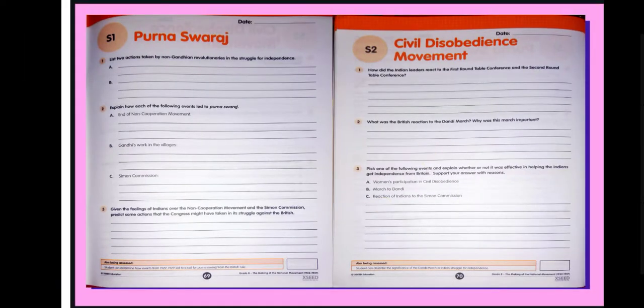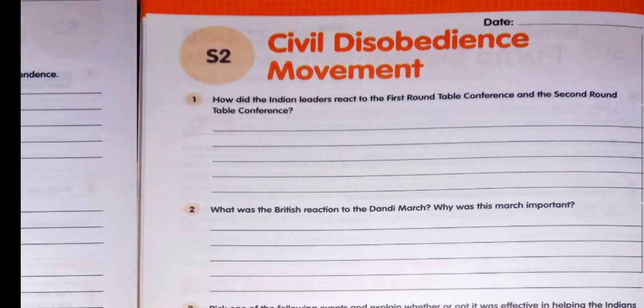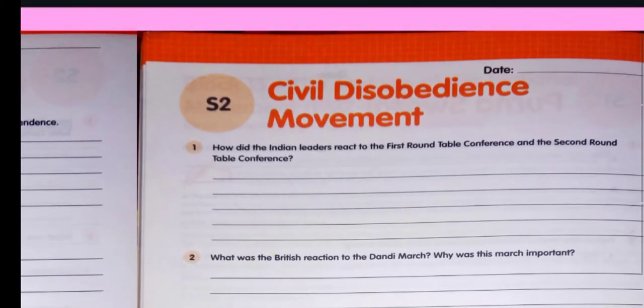Now come to the civil disobedience movement. Here comes the first question: how did the Indian leaders react to the first round table conference and the second round table conference? The first round table conference was boycotted by Congress leaders, Indian leaders. The second round table conference failed as Gandhiji refused to accept the demands of the British.